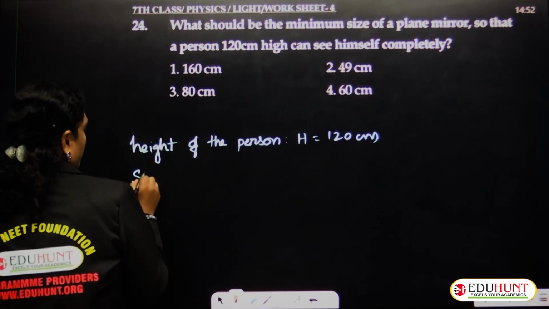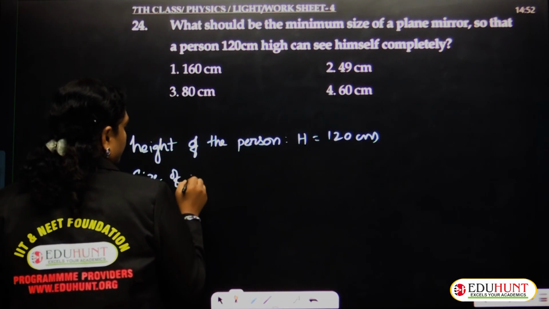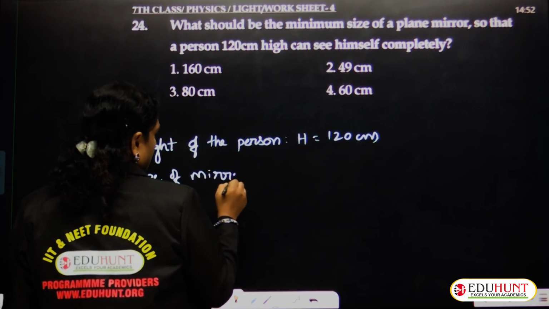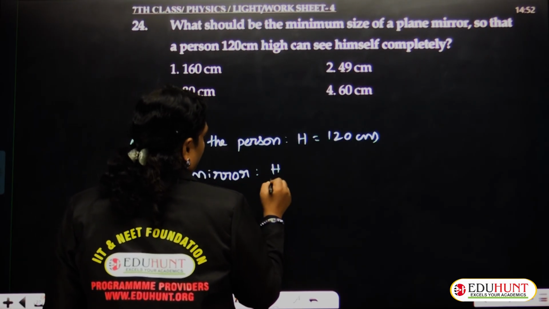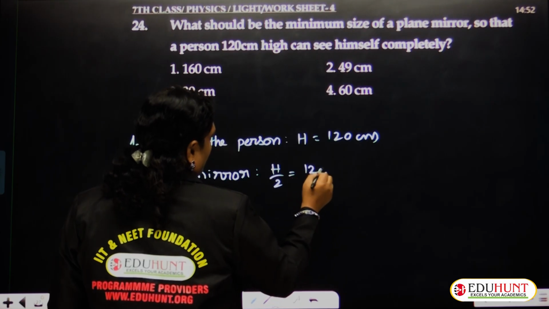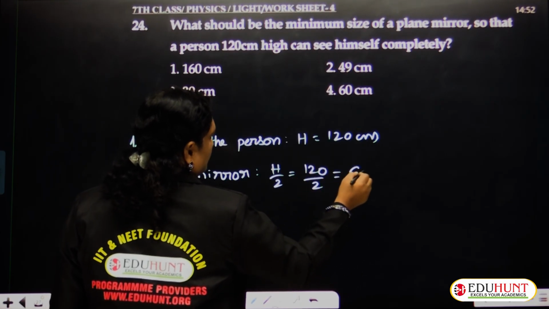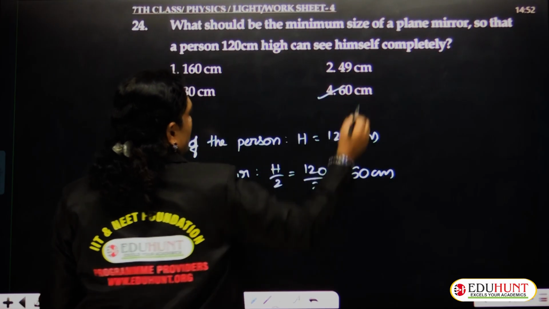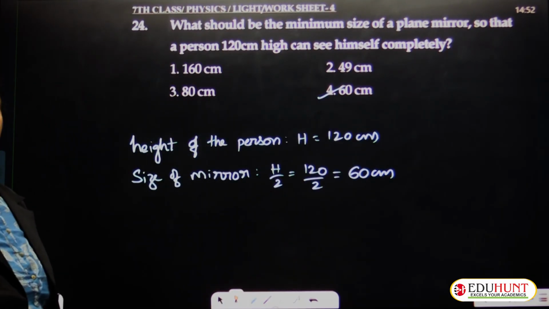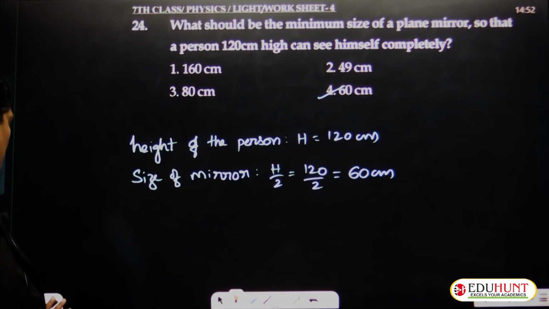The size of the mirror must be equal to h by 2, which is 120 by 2, found to be 60 centimeters. So the fourth option must be true, that is 60 centimeters.